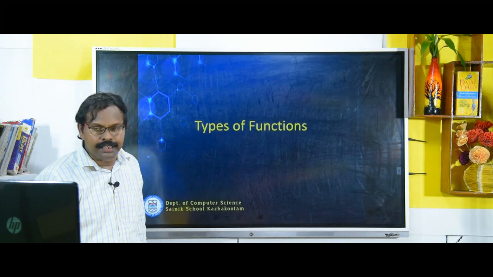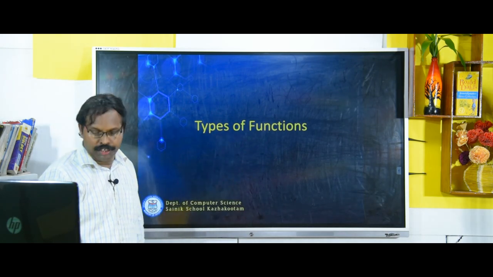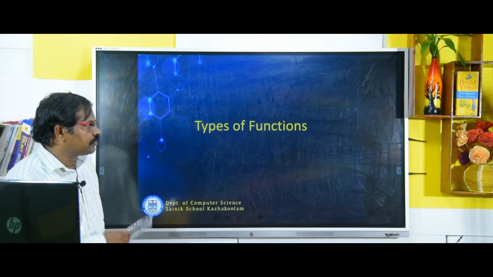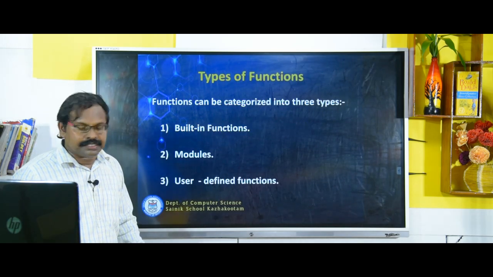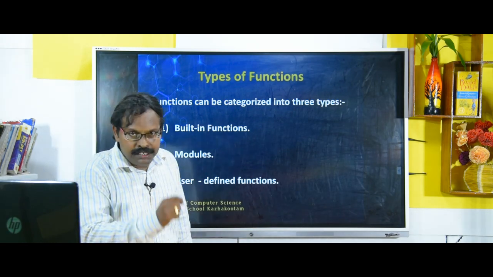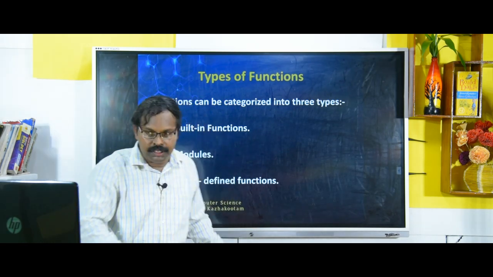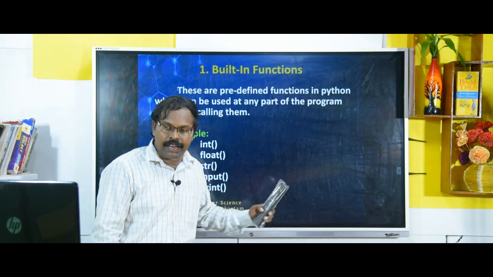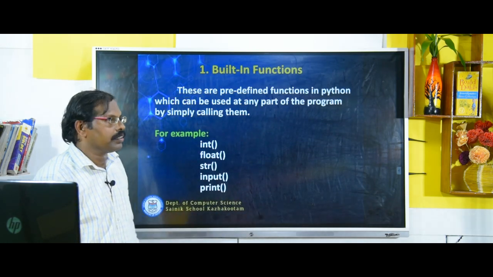Now let us study what are the different types of functions. You see, there are 3 types of functions: built-in functions, modules, user-defined functions. Now we are going to explain built-in functions.